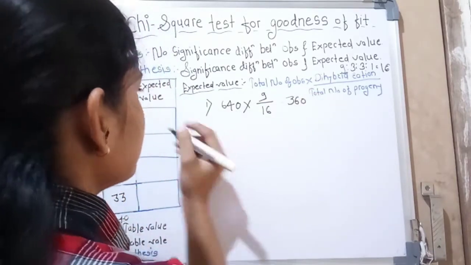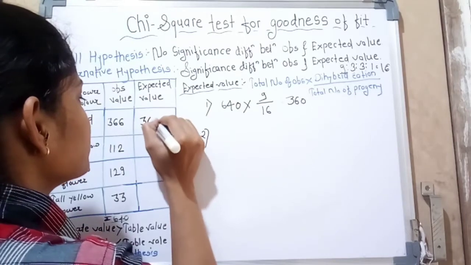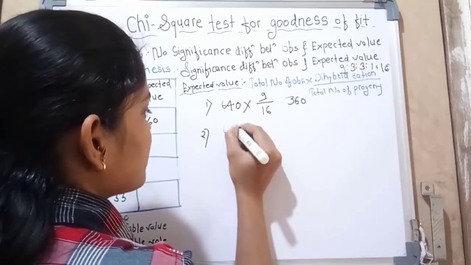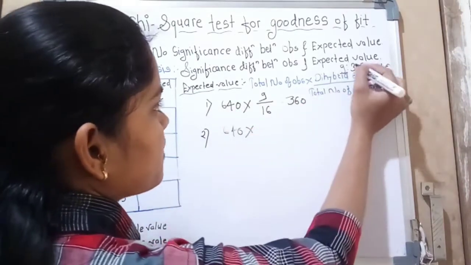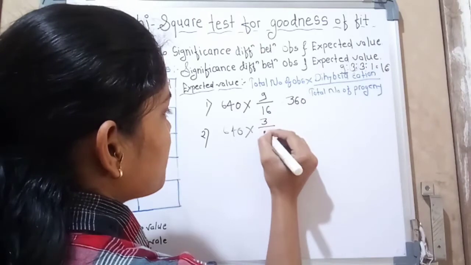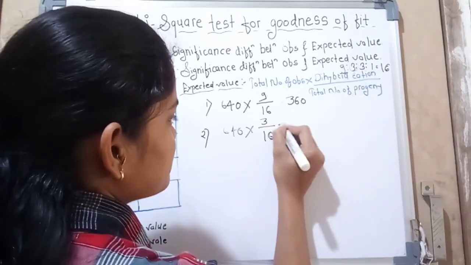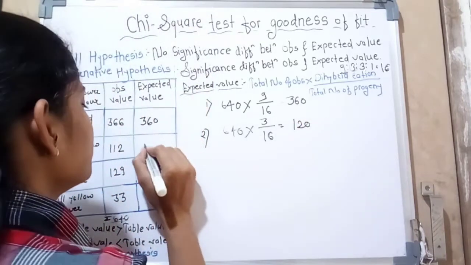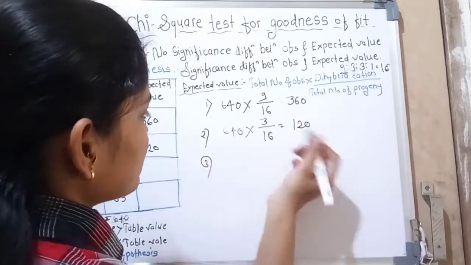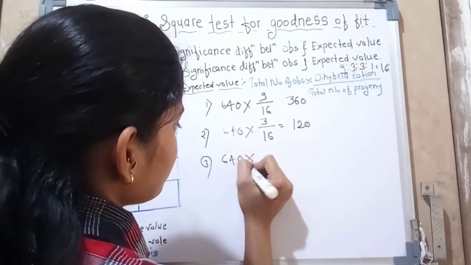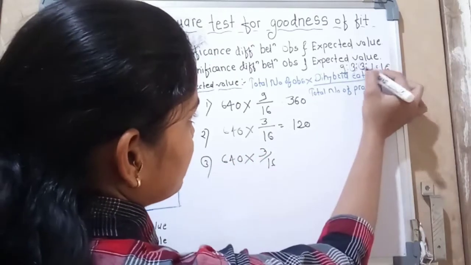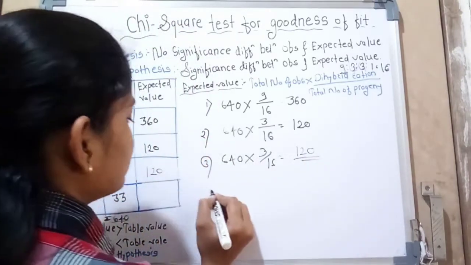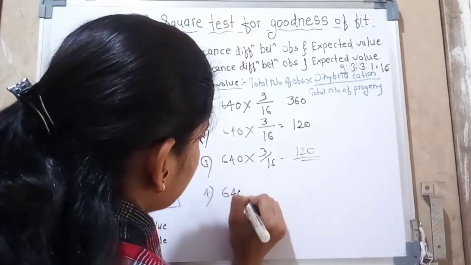Second, similarly, 640 into our dihybrid ratio part, which is 3, upon the total number of progeny, 16. Then the calculated expected value is 120. For the third it is similar, because we get 3 again, so there is no difference, it is also 120. Then for the fourth we want to find the expected value.